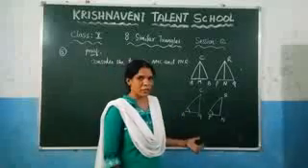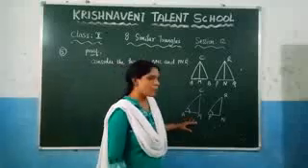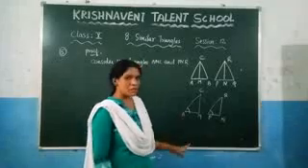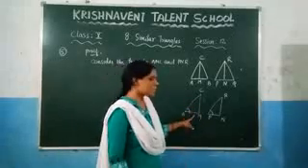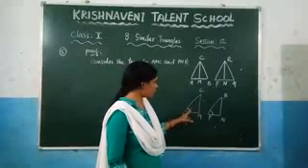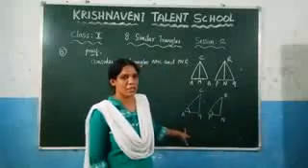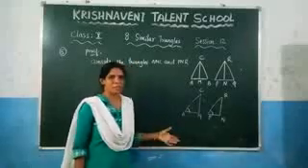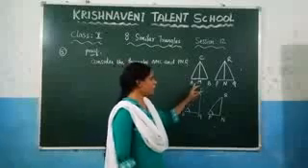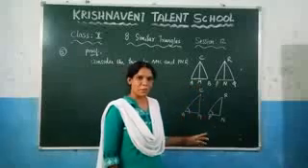And if we can prove here one more angle is equal in these two triangles, so that you can say by angle similarity that those two triangles are similar. Or otherwise if you can prove the corresponding sides are proportional and this is the included angle, and if you can prove these two sides are proportional and these two sides are proportional, then also we can say that these two triangles are similar. Now let us check which similarity you can apply here. Now you can observe that what they have given here, these two triangles are similar. If these two triangles are similar, you know that their corresponding sides are proportional.